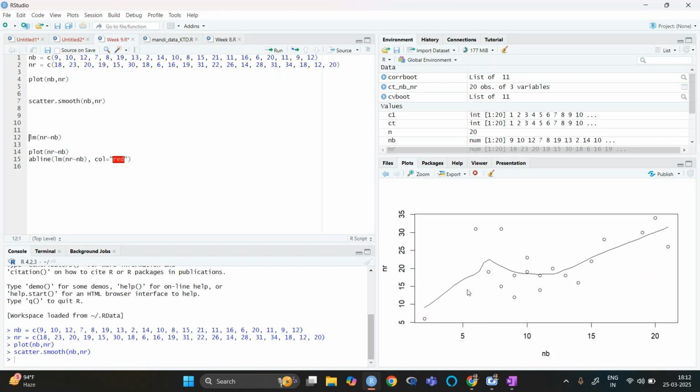So what scatter.smooth tries to do is cover the data in such a way that the line is closer to the points. Here there are more points, so it has started from this, and here it has given you one line. But as you can see, this is not a linear line.